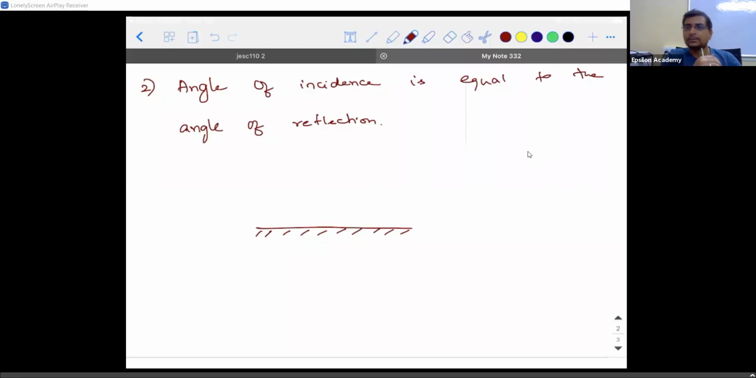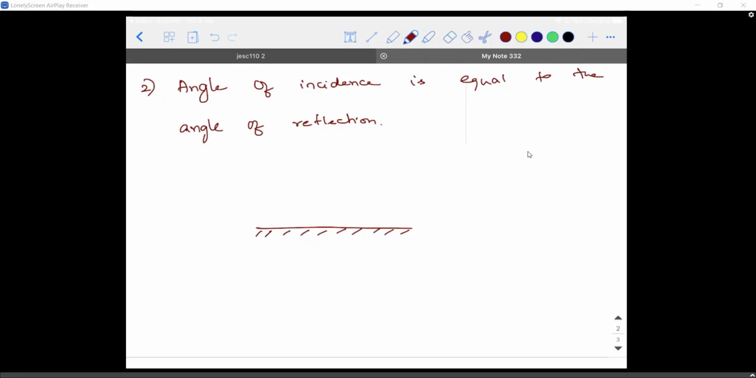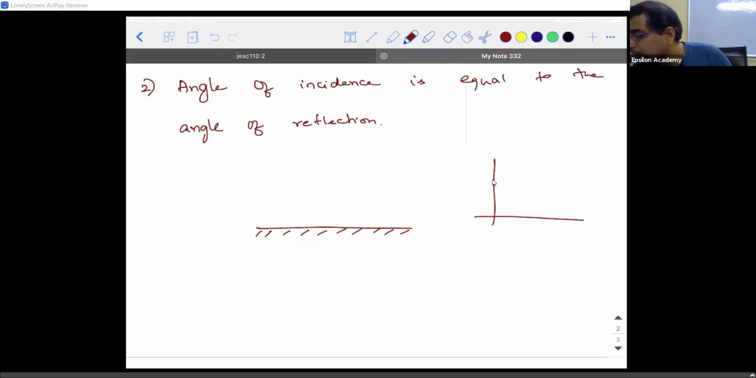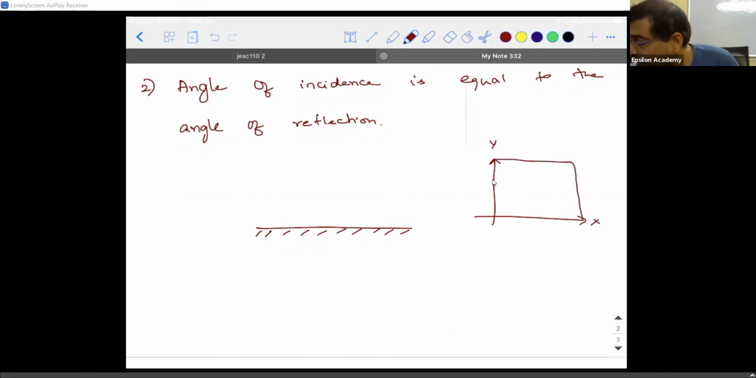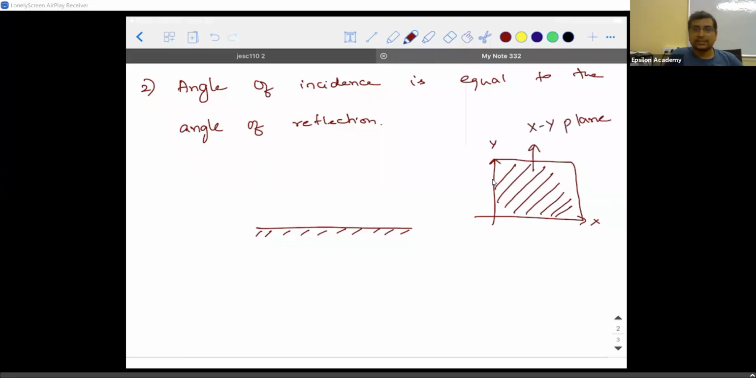Then what is a plane? In your lower grade, you would have learned about this thing. You have x-axis and y-axis. This x-axis and y-axis collectively, if I am able to fill a rectangle box here, then I can call this rectangular box as xy plane. Guys, are you able to understand this? So I'll call this as xy plane.